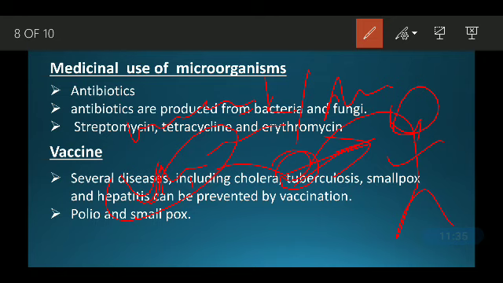It will produce antibodies, and it will learn how to fight this. Then in the future, when the real or strong bacteria or virus enters, your body will already be prepared to deal with this kind of virus or bacteria, and will be able to fight it. So that is the concept of vaccination.